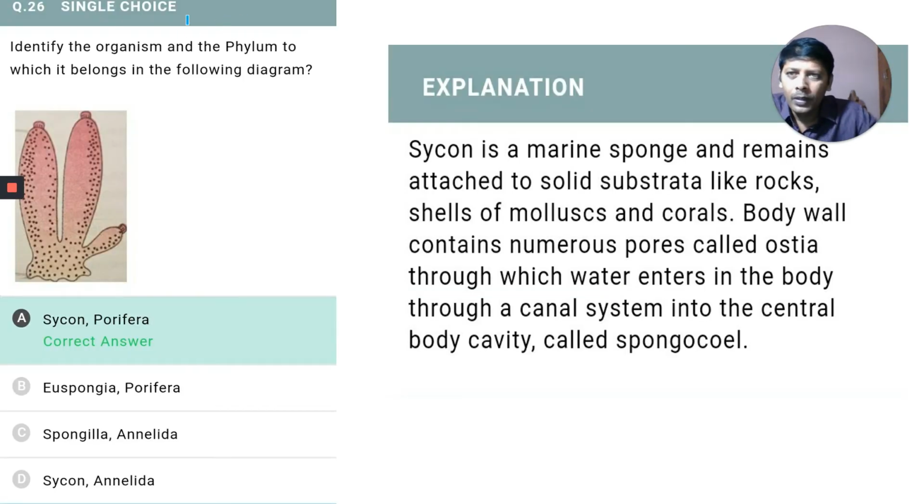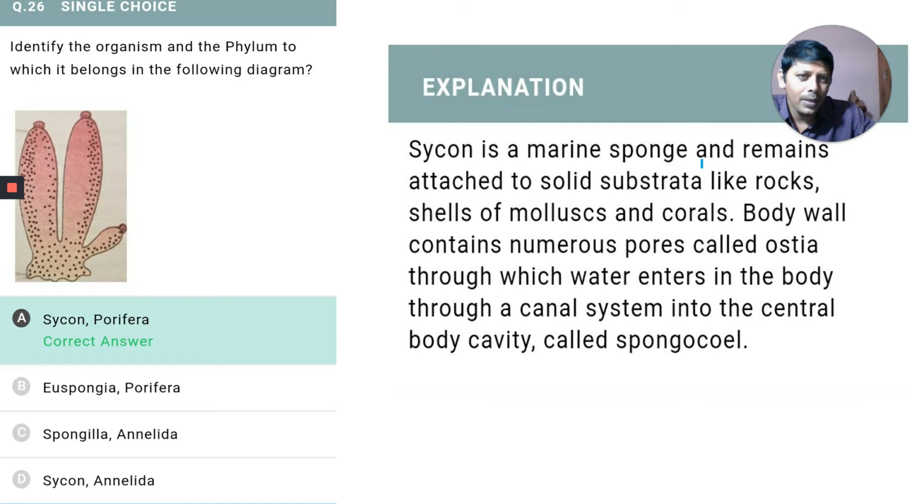A single choice question: identify the organism and the phylum to which it belongs in the following diagram. As I told you in the previous section also, in every paper they are giving nearly 2 to 3 bits from the diagrams. That means you have to learn each and every diagram present in the biology books of 11th and 12th. Which phylum does this belong to?